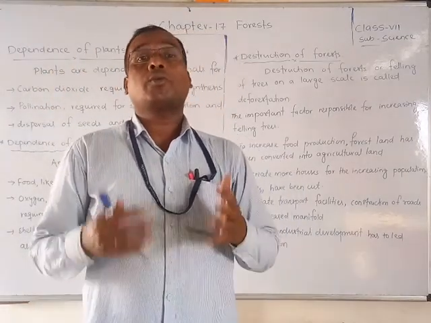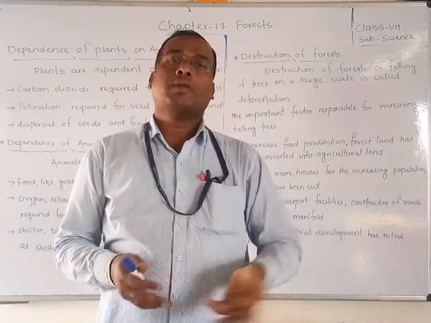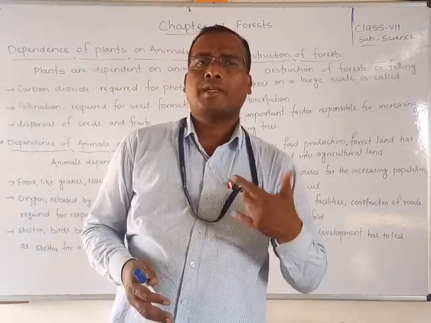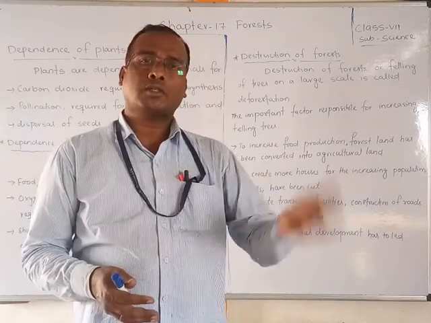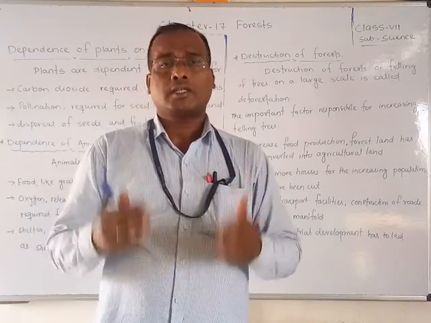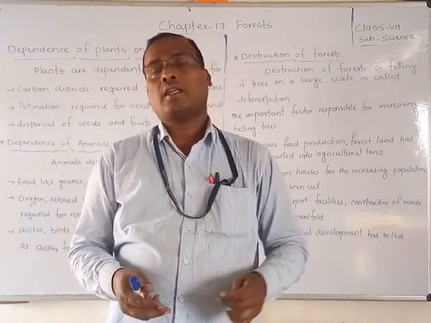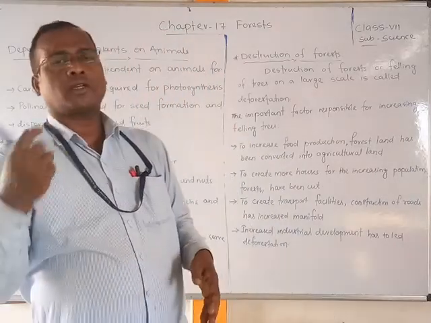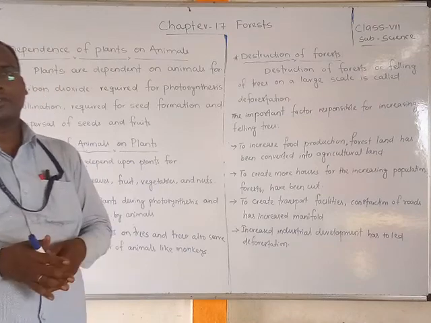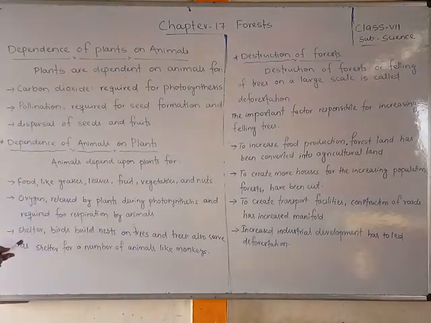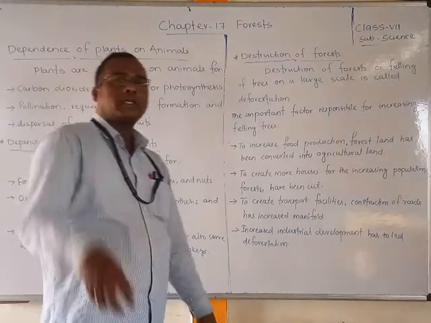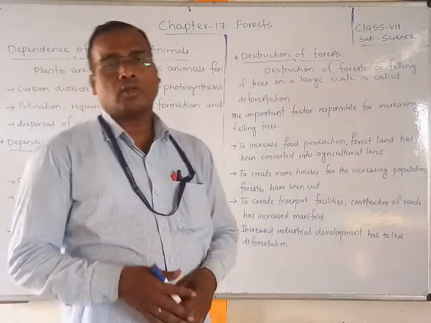Yes or no? Food we cannot prepare, so that's why we are depending upon the plants. Second thing is we are depending on the plants for oxygen also. Next, shelter, that means for food, for breathing, and also for building houses to live in, we are depending upon the plants. Shelter for a number of animals, like monkeys, also staying or living in the tree only.